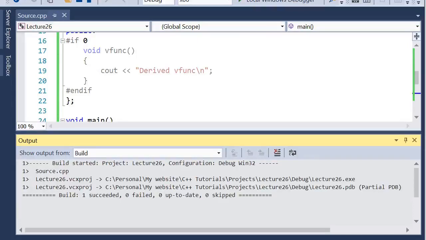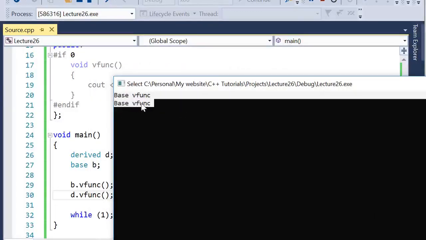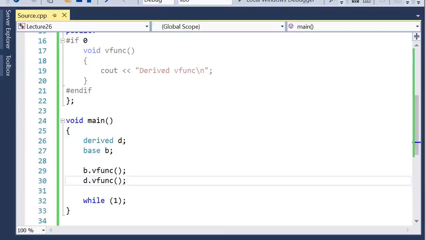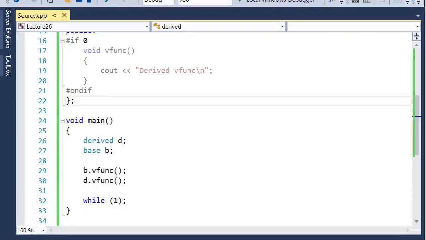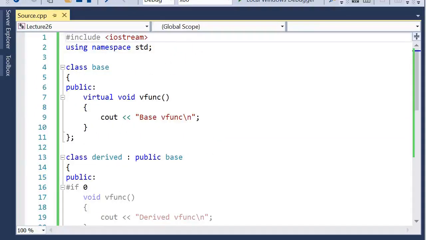First thing very important to note is that the program has successfully compiled. And now it is printing both strings as the base virtual function. So if you want to relate this to what we saw in the presentation, when we don't redefine this virtual function again in the derived class, it will take the definition of the virtual function from the base class.